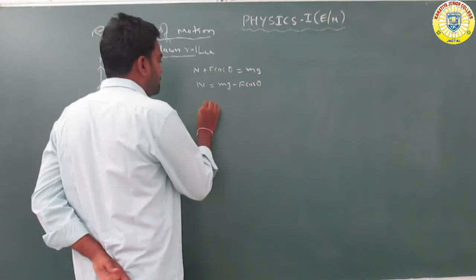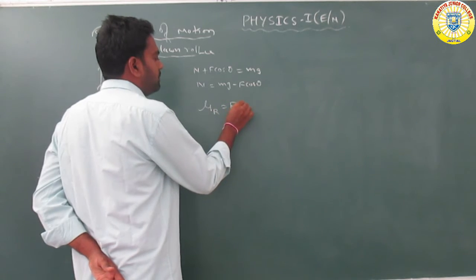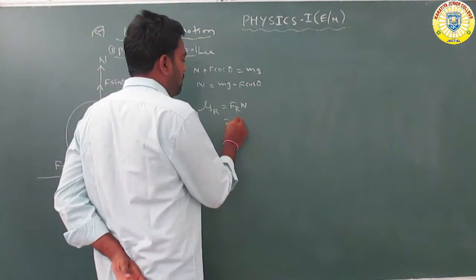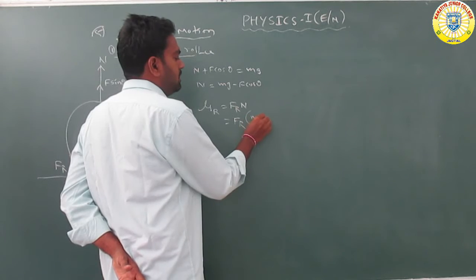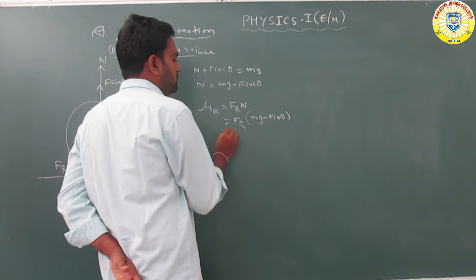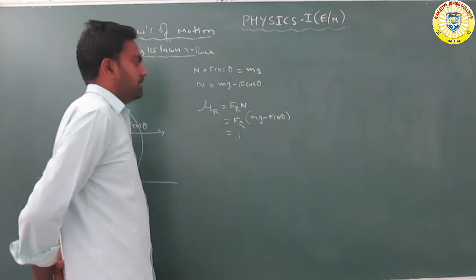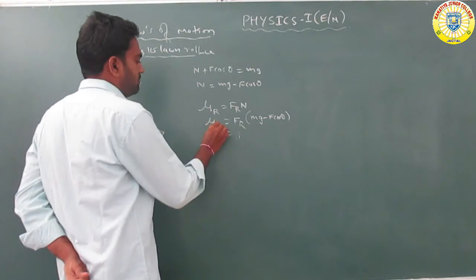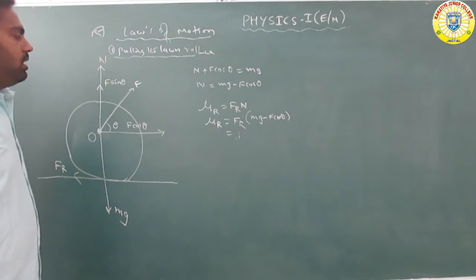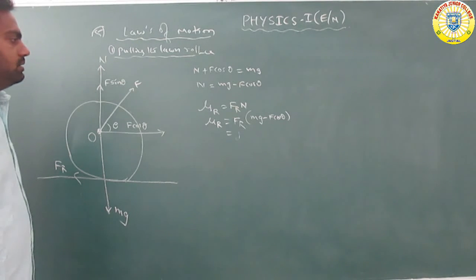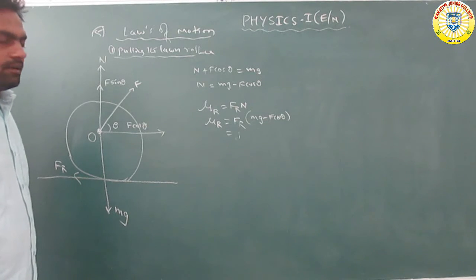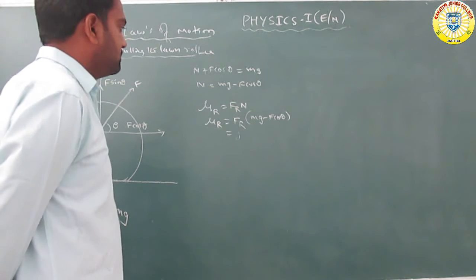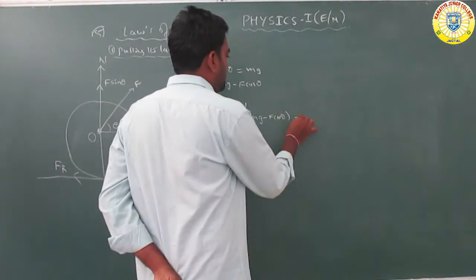So the coefficient of rolling friction, mu r, is equal to Fr by N. Here N is mg minus F sin theta, so substituting, mu r is equal to Fr by (mg minus F sin theta). The coefficient of rolling friction is equal to Fr by N. This is equation 1.